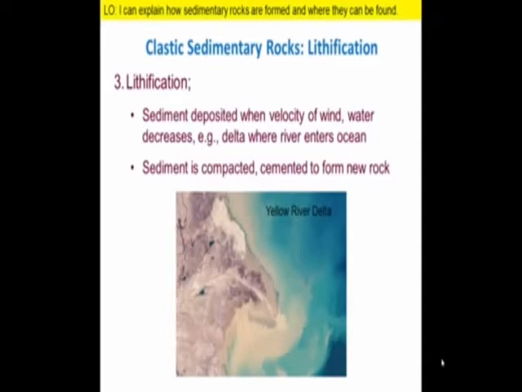As more and more sediment builds up, the material at the base of the pile is compacted. Compaction squeezes out spaces between grains and pushes the grains closer together. Finally, chemicals precipitate out of water to cement the grains together and form a rock.